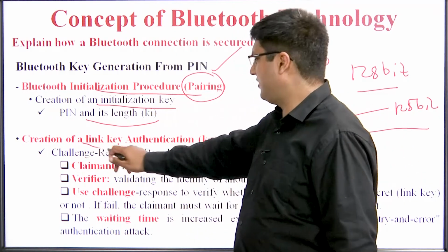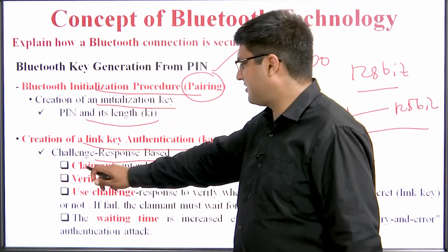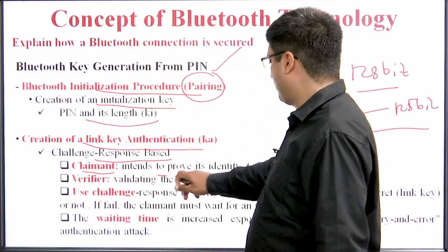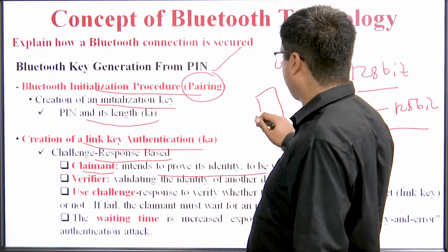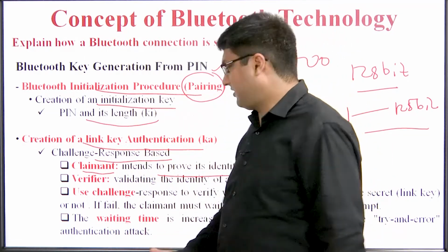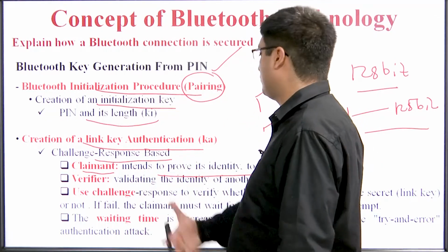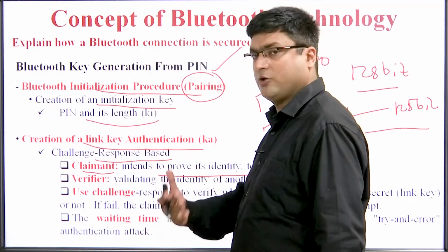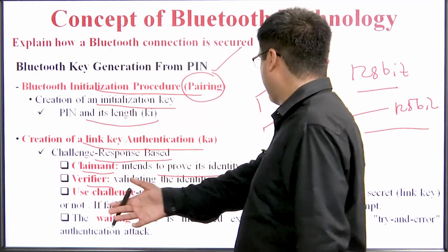So, creation of a link authentication key. It is challenge-response based. What are the challenges? It has a claimant. Claimant means to prove the identity. So the particular device that is connecting is called the claimant, who is claiming, who intends to connect to the particular device. It has a verifier. Verifier means we are validating the identity of another device.